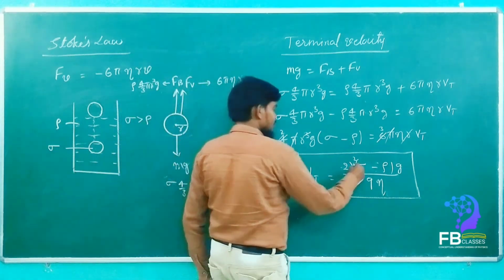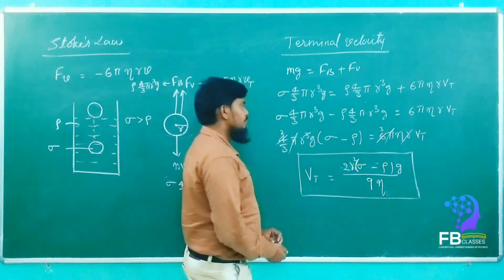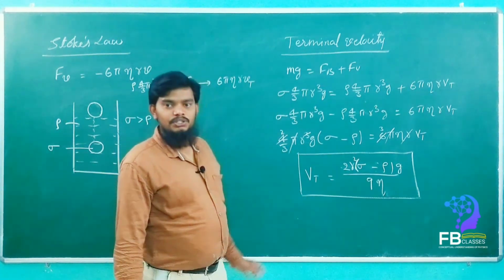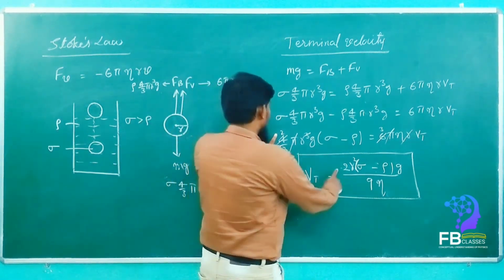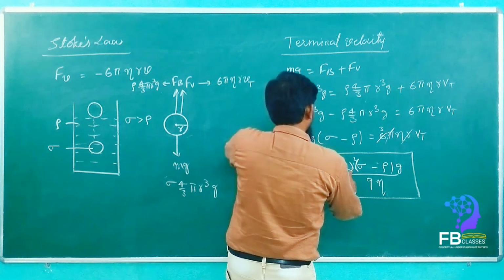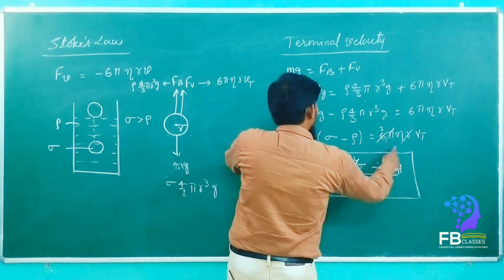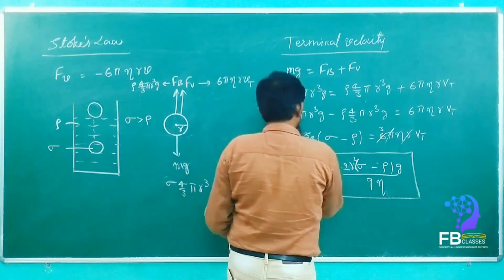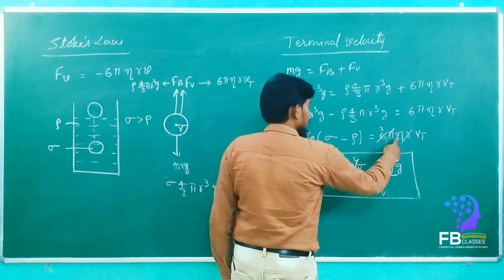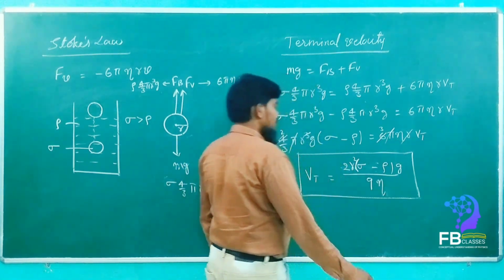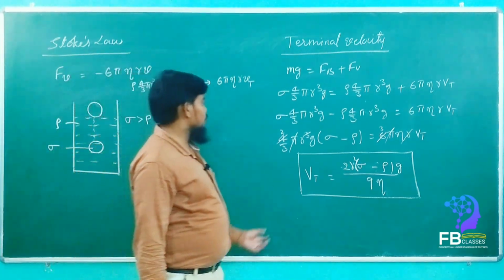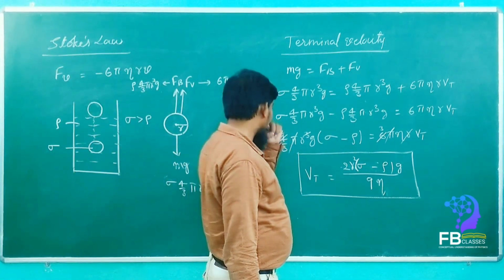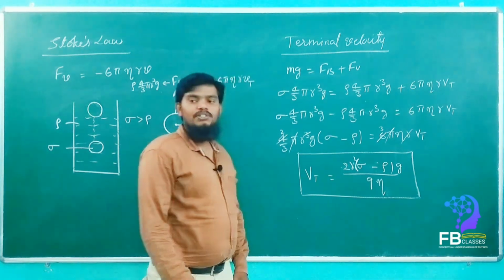Are you getting my point, my dears? Understand very clearly? This is the terminal velocity. See here, 2 r square g upon 3, 3 ja 9 came, eta. Simple. Yeah, correct. So can you please make a note of it?